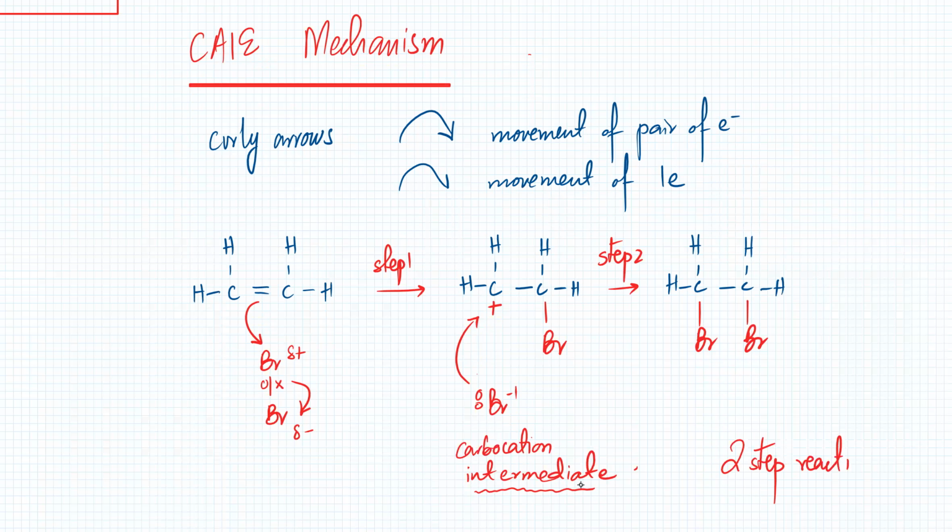First, step number 1 will happen. I've written down steps. First, this thing would be formed, and then after this has formed, this other thing would be formed. So that is the mechanism that has to be remembered, and that is the general electrophilic addition. This is specifically known as the electrophilic addition mechanism.